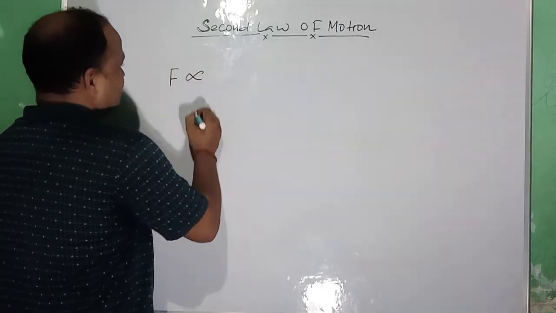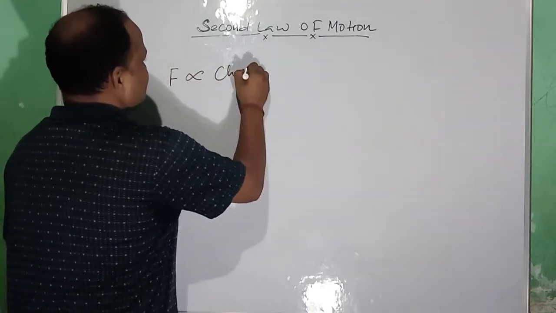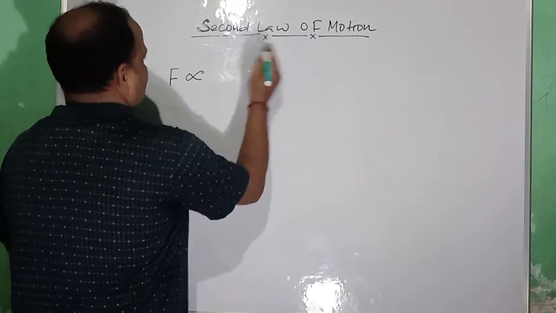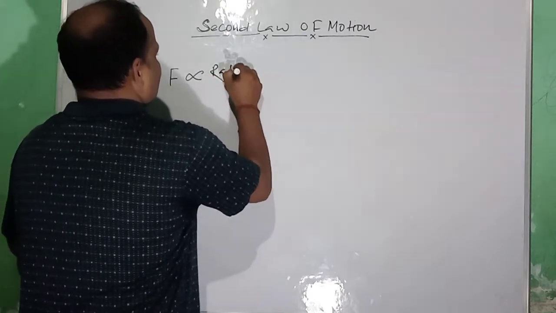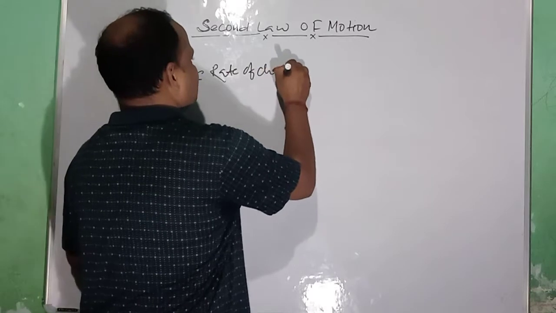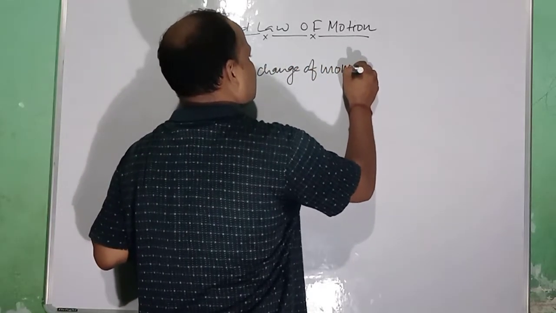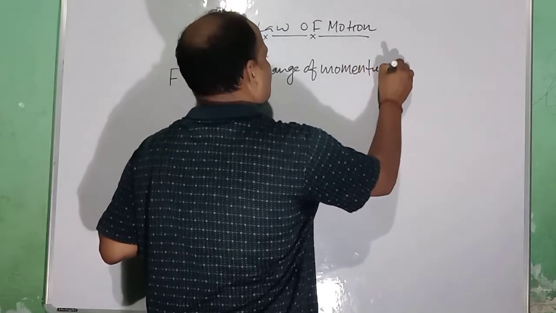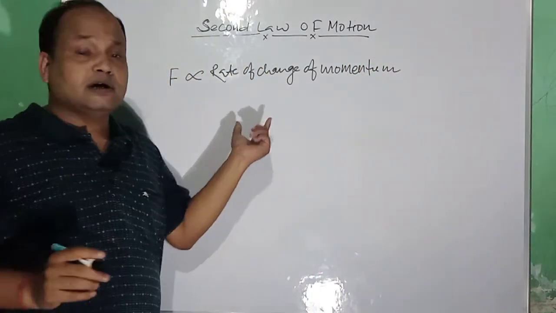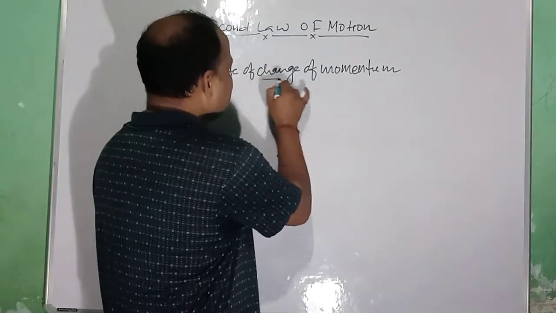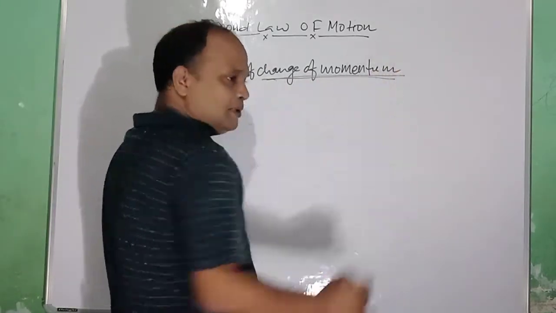So you can write F proportional to rate of change of momentum. Here you need to understand what is rate of change of momentum. For that you need to understand first what is change of momentum.